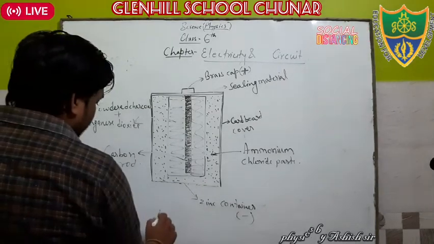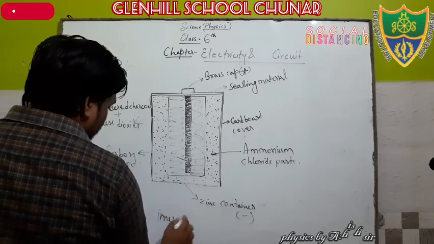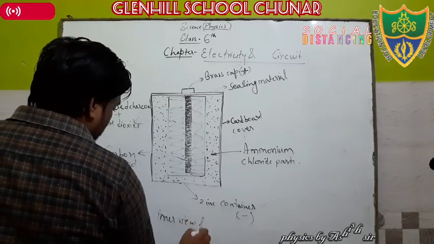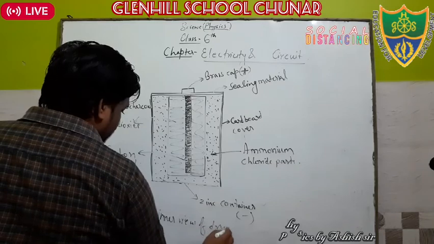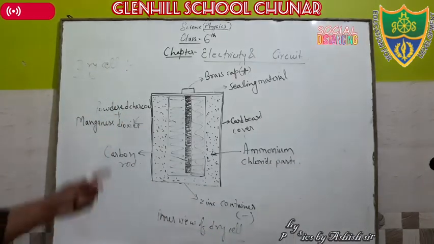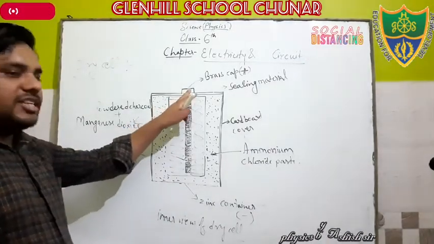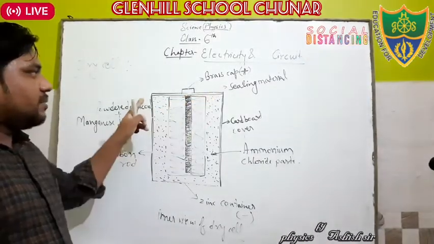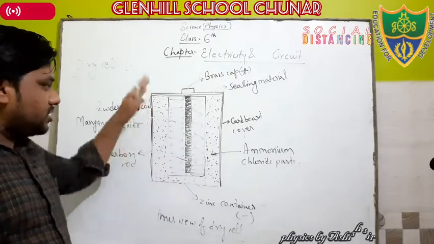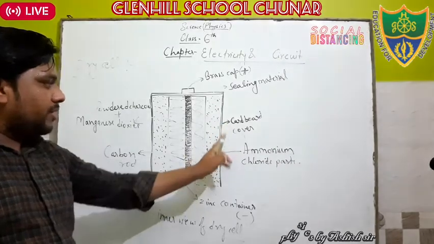This is the inner view of the dry cell. First, this is the brass cap, which works as the positive terminal. This is a sealing material which seals the material stored in this dry cell. This is the cardboard cover.